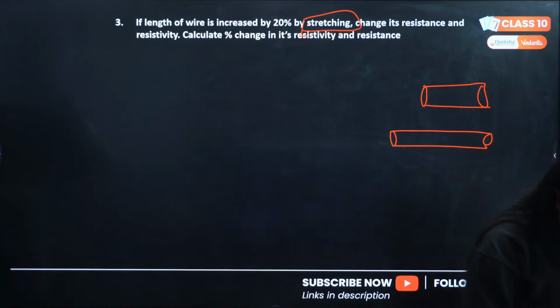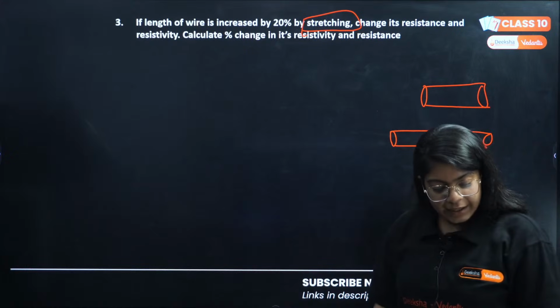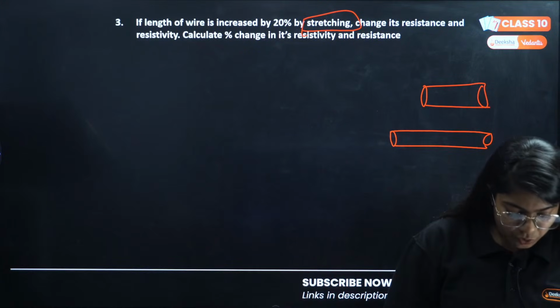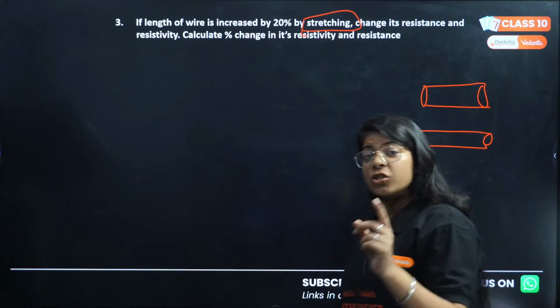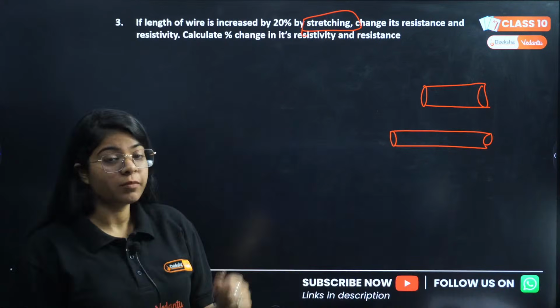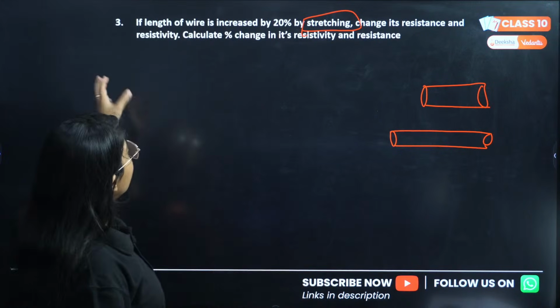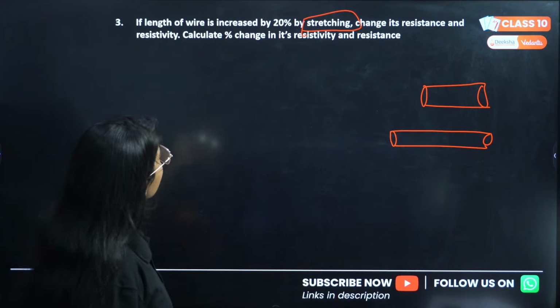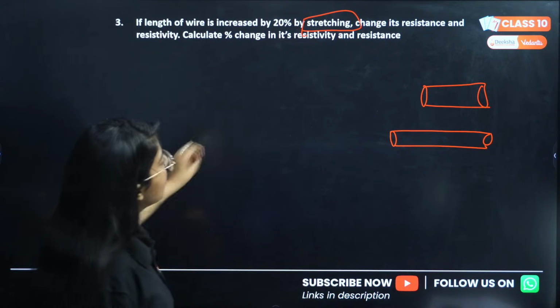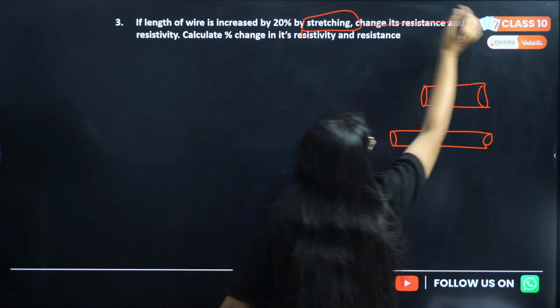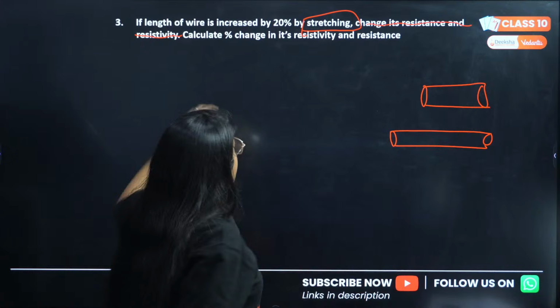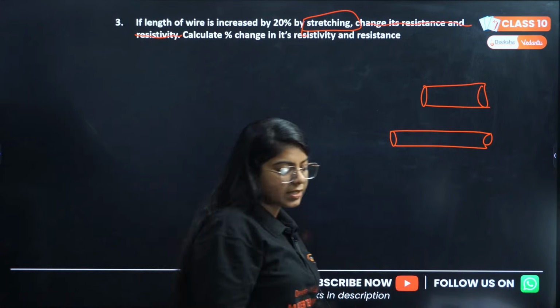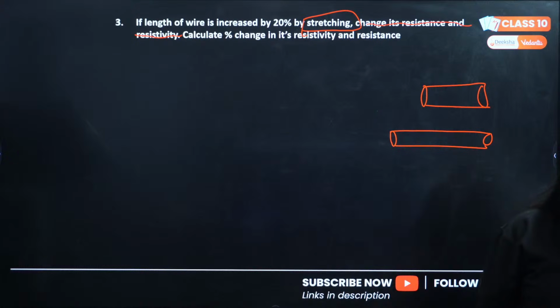Again, now the screen is not freezing, right? This is fine, for me it's fine. Yes, D option was correct, Legend, Vishnu, D was correct. Now, I asked you to get a pen and paper. Solve this question because it's very important. If the length of a wire is increased by 20% by stretching, we have to calculate the change in its resistance and resistivity. Can you guys solve this?